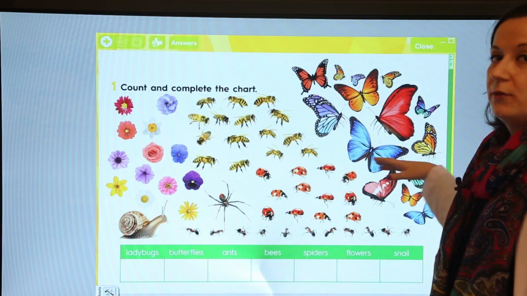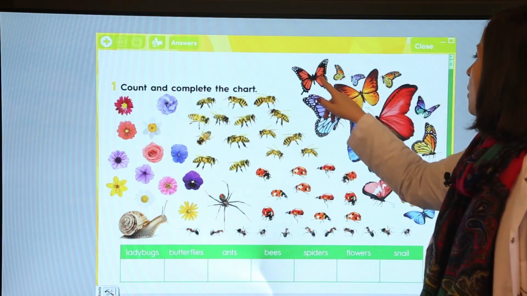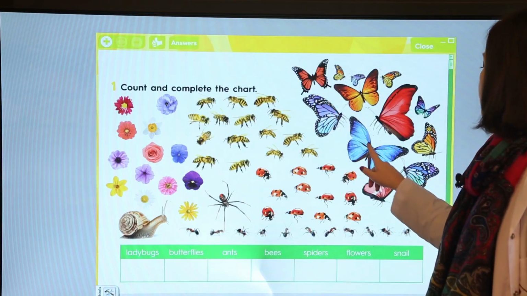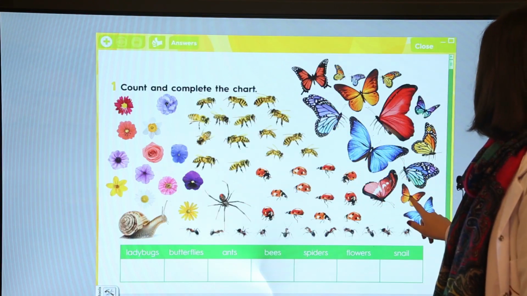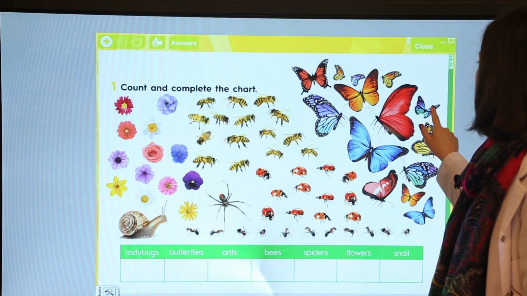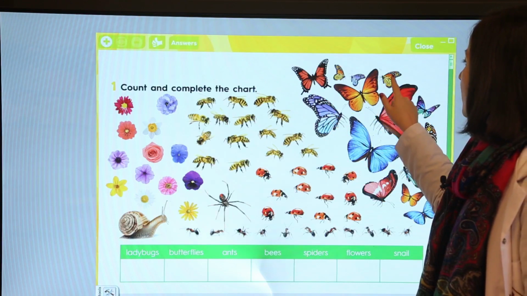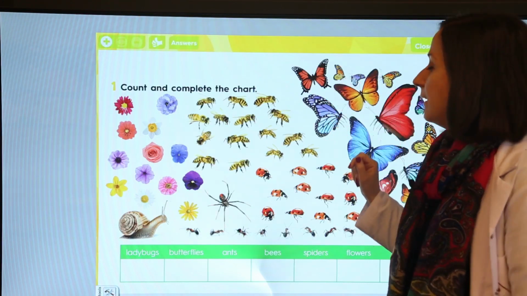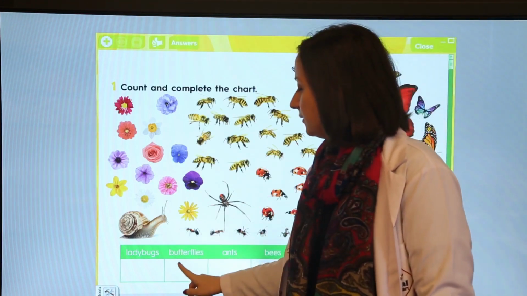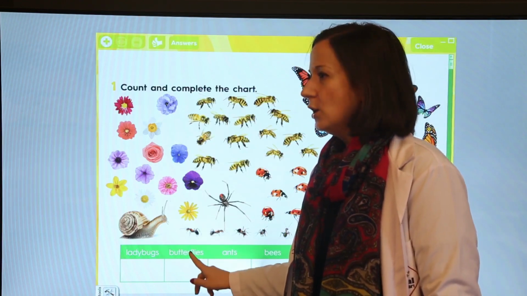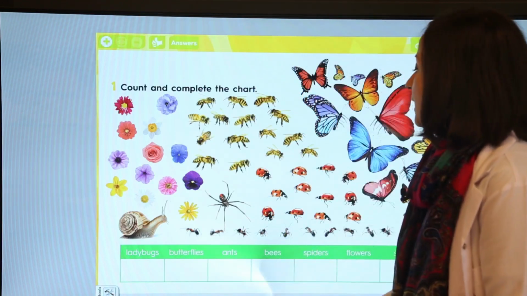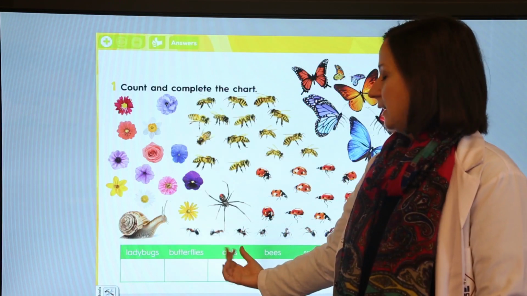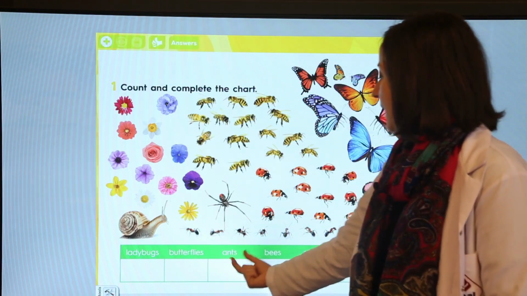Let's count the butterflies. These are the butterflies. 1, 2, 3, 4, 5, 6, 7, 8, 9, 10, 11, 12, 13, 14. There are 14 butterflies. So we should write here 14. Okay. How many ants are there? Kaç tane karınca var? How many ants?